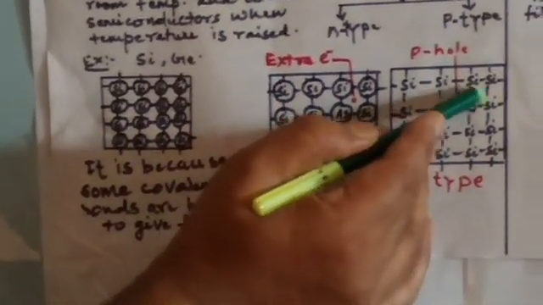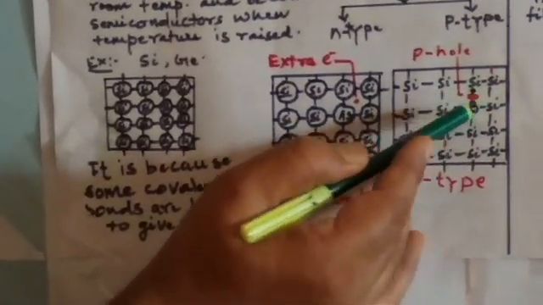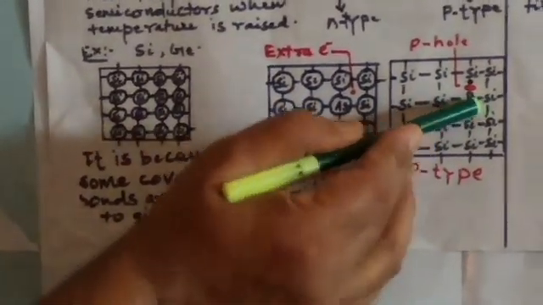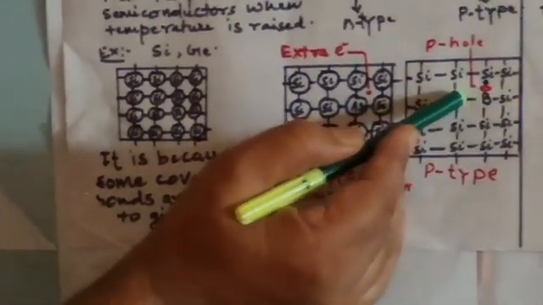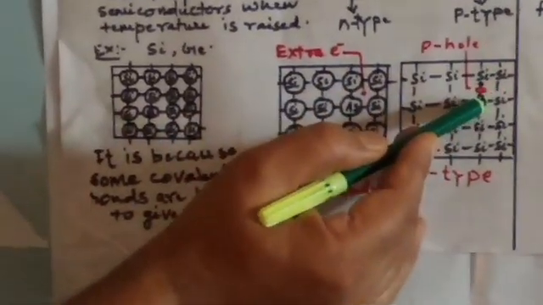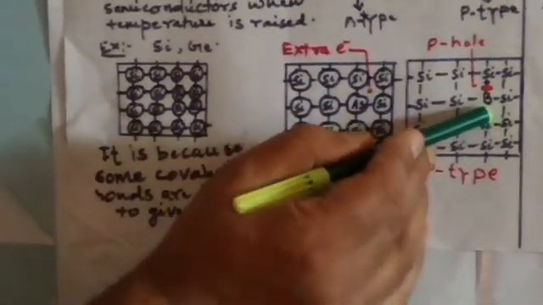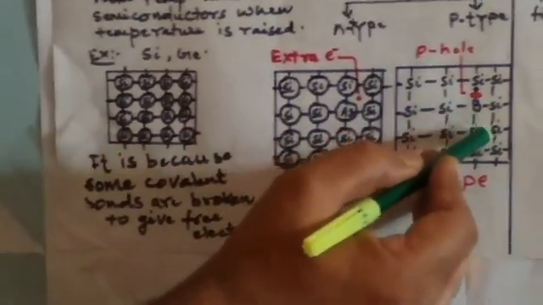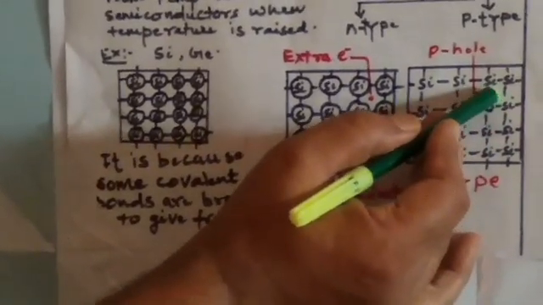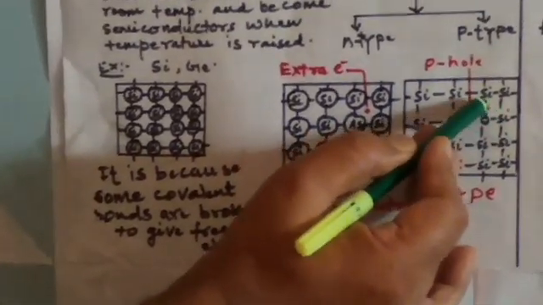Because of this absence of electron, positive hole means boron has only 3 valence electrons, so 3 of them have formed 3 covalent bonds with the neighboring silicon atoms, but at the 4th place there is a silicon atom which has 1 electron free, but boron has no electron left after the 3 valence electrons have formed the bond. So this is the positive hole.